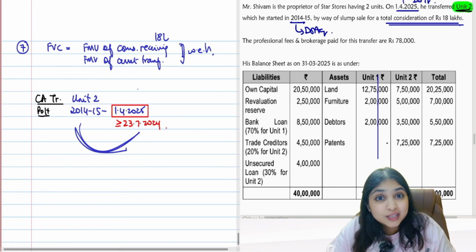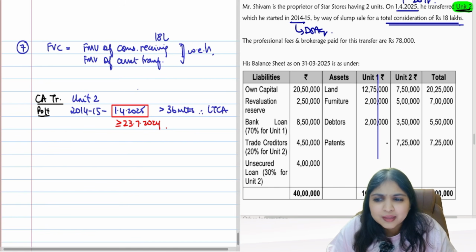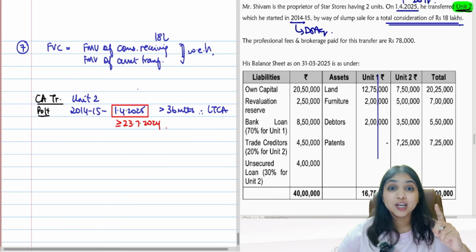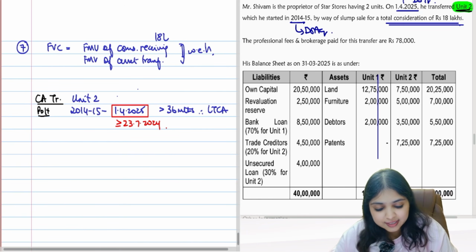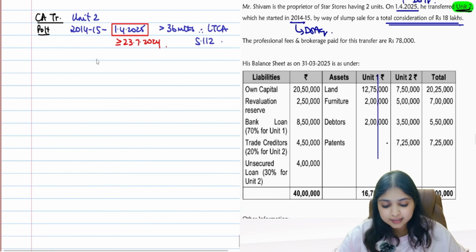Is this period more than 36 months? Yes, it is clearly more than 36 months. So can I say this is a long-term capital asset? Can I please apply 112A? No, terrible. 112A is only for listed equity shares. This is slump sale. This will be 112 LTCG. Okay guys, now come on.